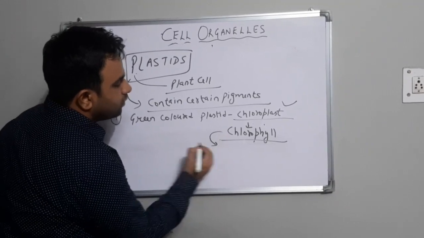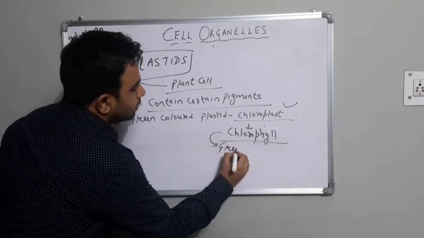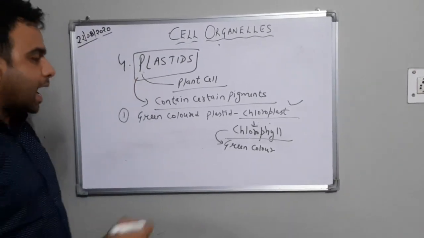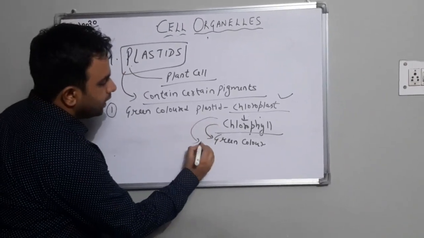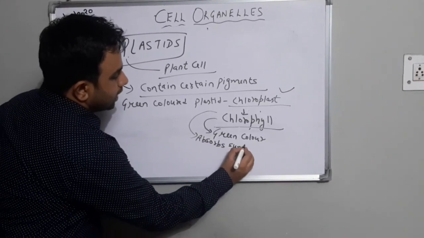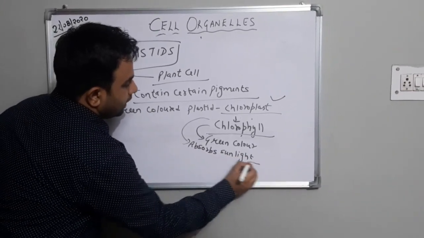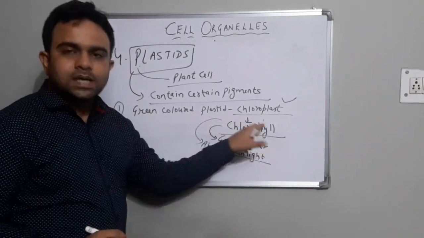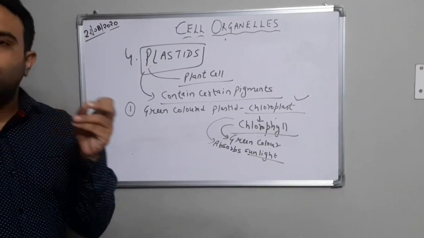So what is the function of chlorophyll? It provides green color to the leaves. And the second function of chlorophyll is it absorbs sunlight. Basically, the actual function of chloroplast is that it acts as a site of photosynthesis.